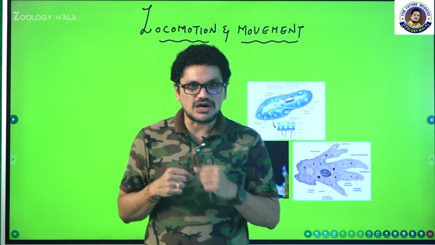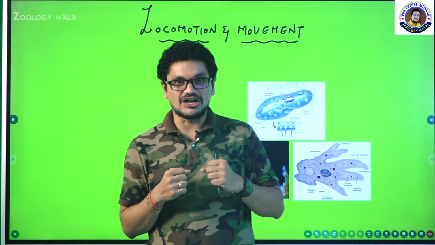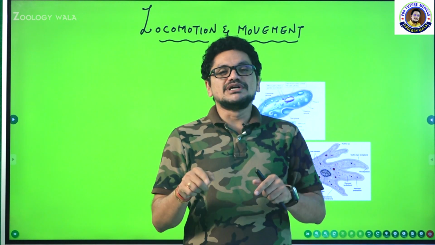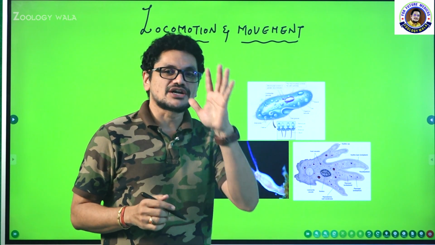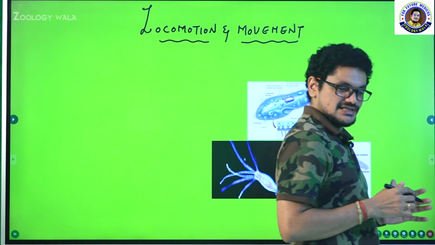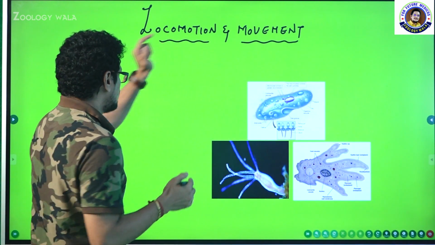For example, see the boxer, how he is moving like this. So this is locomotion, and of course movement also. All movements are not going to cause the displacement of the organism, only some movements are going to cause the displacement like this. See, this is the displacement. So the movements which cause the displacement are called locomotions.